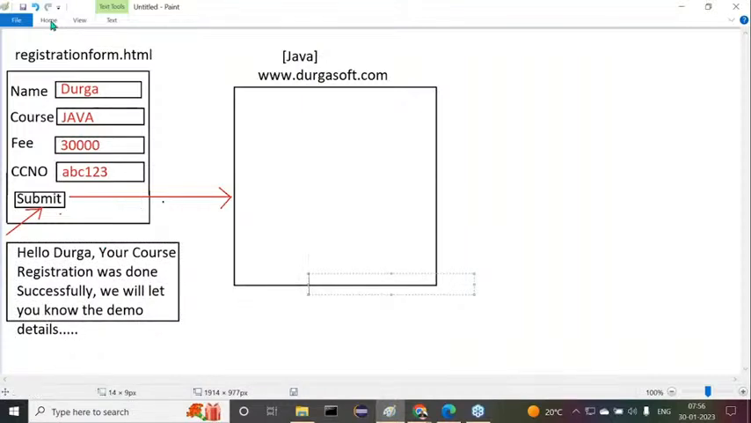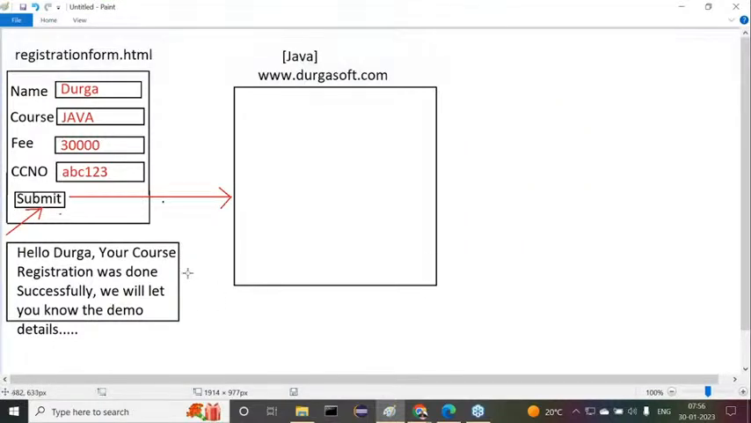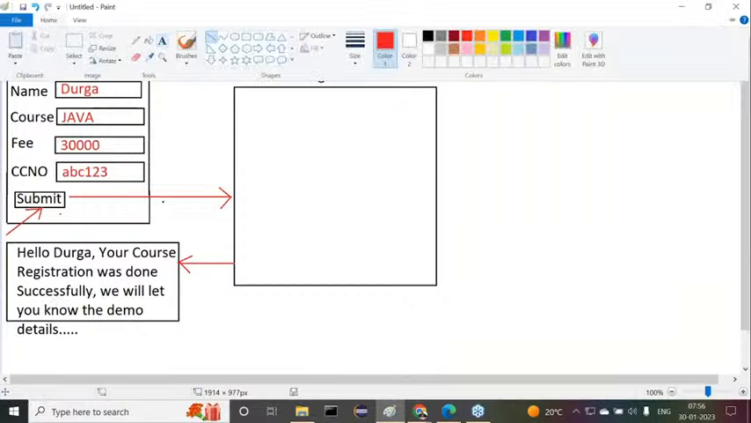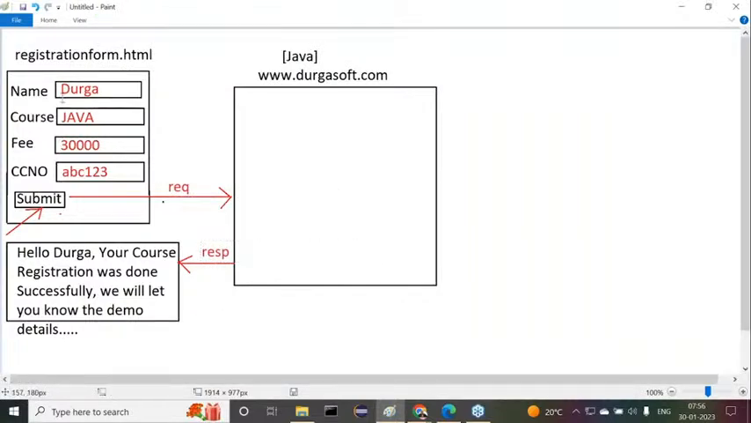This is exactly the response we are expecting from durgasoft.com. Of course, durgasoft.com is able to provide some invoice also for the user, with a link of that invoice in the response. Okay, understand it. Now this is the request and this is the response. Guys, now tell me, this registrationform.html is available in the browser or not? This is the final response we are able to get in the browser or not?